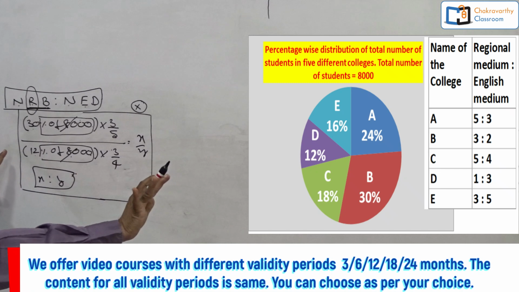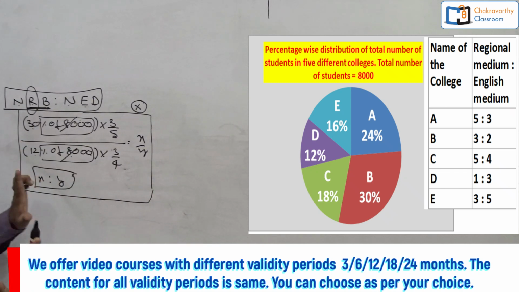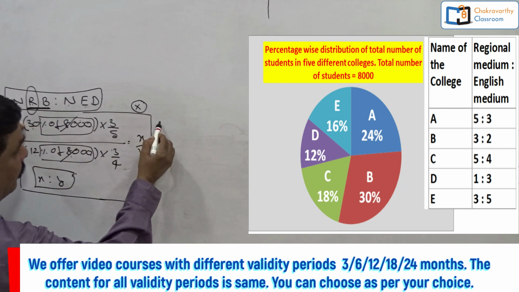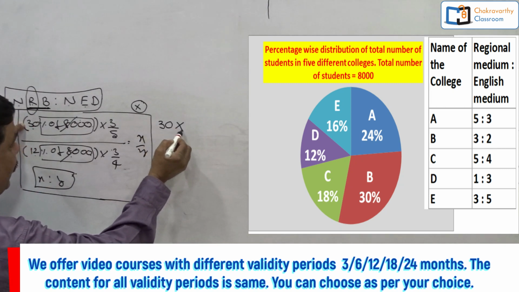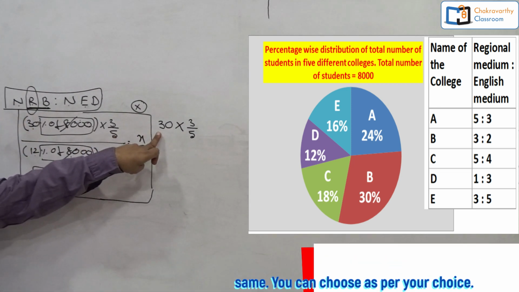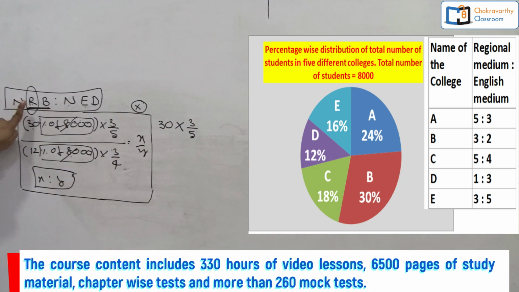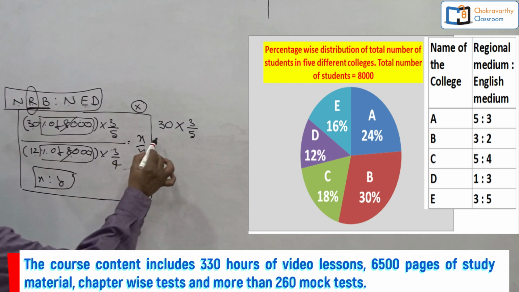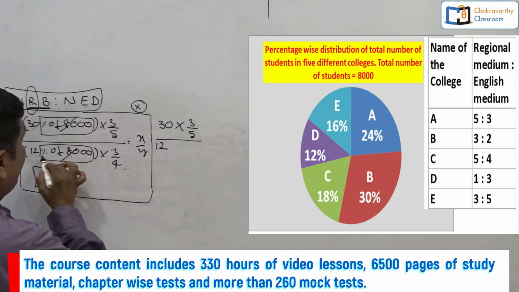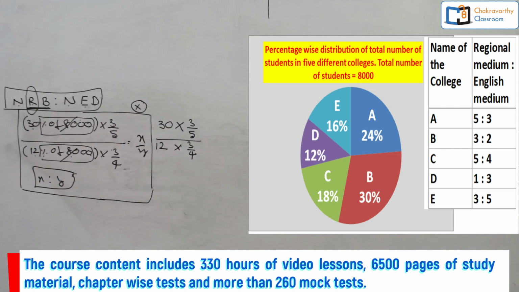So in the examination, how do you need to do? Don't go for 30% of 8,000. Simply take it this way: this is 30 into 3 by 5. That's it. This figure, 30 into 3 by 5, is nothing but the number of regional medium students from college B. Directly I have done that. Now this is divided by our ratio, 12 into 3 by 4. That's all, this is going to be your answer.